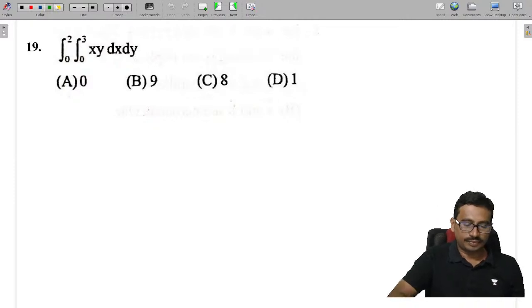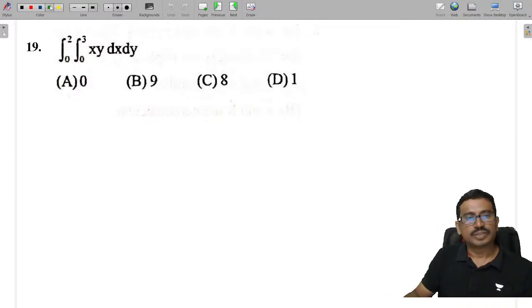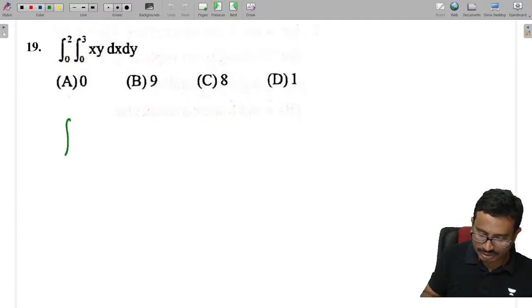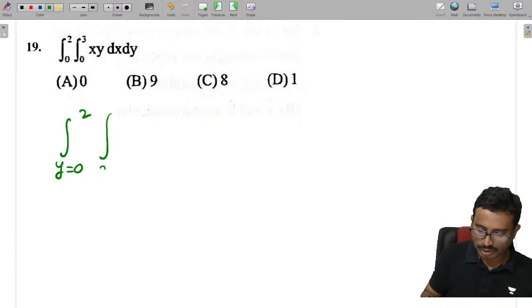Next problem, integration. This we can directly integrate. Here y limits are from 0 to 2 and x limits are from 0 to 3. This is x and y, dy and dx.